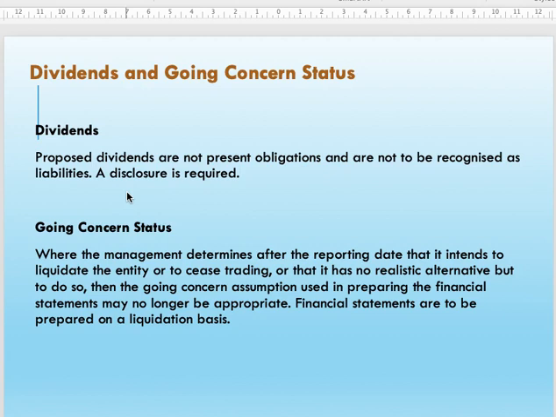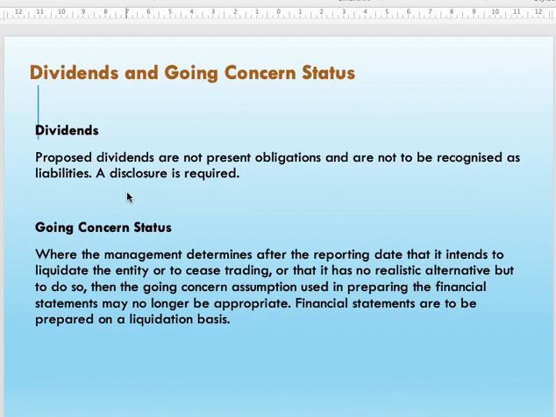Therefore, the financial statement that you have prepared for 2019 is no longer correct. It's not correct anymore, because the 2019 statement that you have prepared is based on going concern, while the current status is that you are in liquidation status.